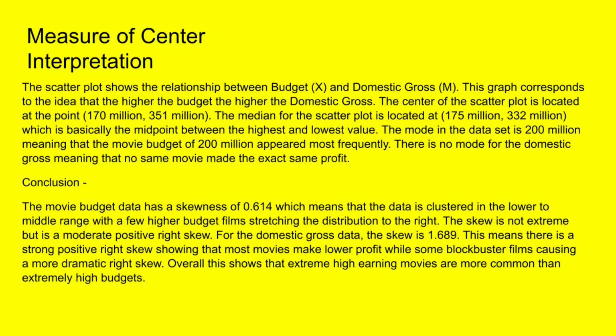So for the conclusion, the skewness of 0.614 means that the data is clustered in the lower to middle range, with a few higher budget films stretching the distribution to the right, which basically means that the higher budget films are causing the skewness to the right because of how much higher they are than the rest. For the domestic gross data, the skew is 1.689. This means there is a strong positive right skew, showing that most movies make lower profit, while some blockbuster films cause a more dramatic right skew. Overall, this shows that extreme high earning movies are more common than extremely high budgets.